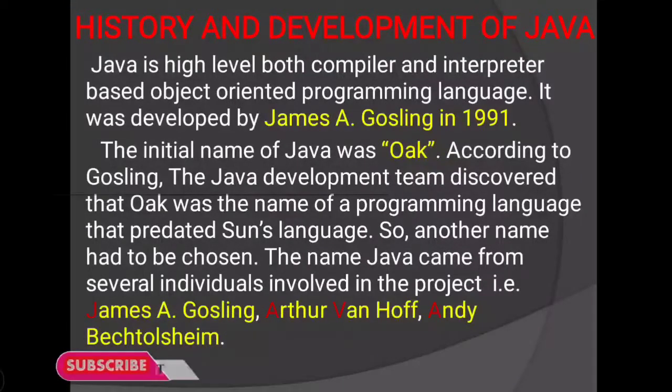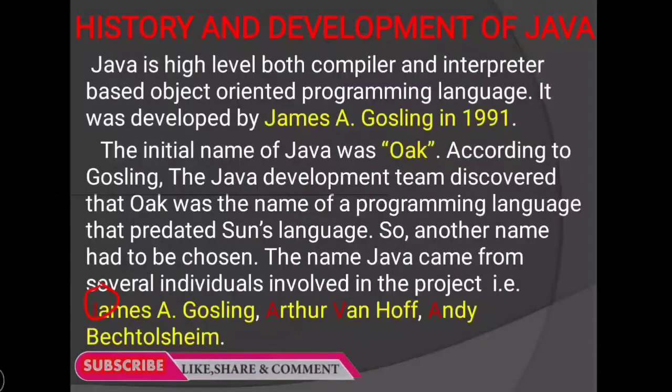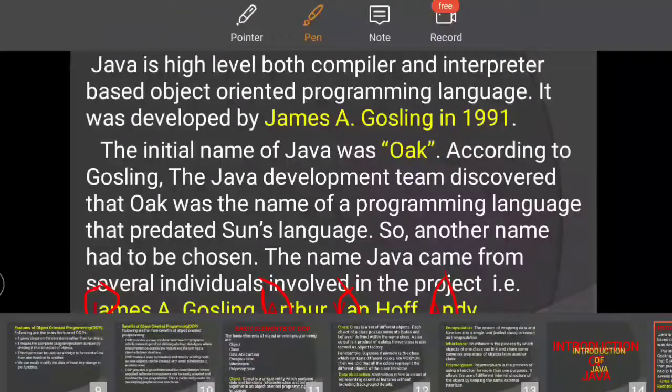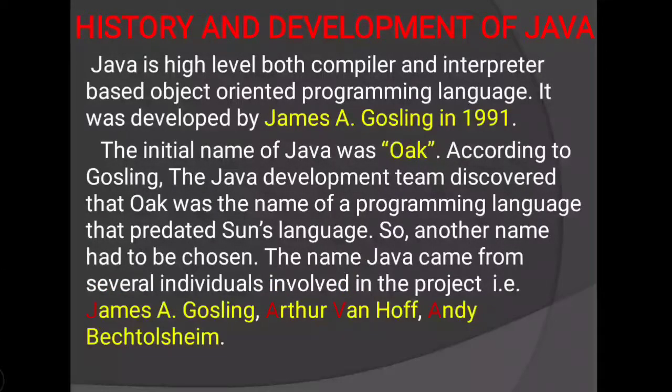From James A. Gosling they take J, from Arthur Van Hoff A and V, and from Andy Bechtolsheim A. Like this they created the name Java. Understood? This is the history of Java language. Then next we will proceed.